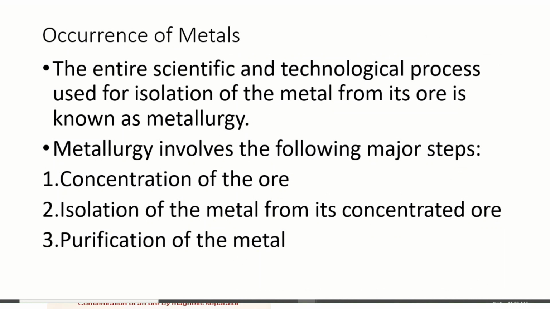Now, occurrence of metal. The entire scientific and technological process used for isolation of the metal from its ore is known as metallurgy. All the steps which are used to extract metal and reduce metal to its elemental pure form are known as metallurgy. It involves three important steps. One is concentration of the ore, the second is isolation of the metal from its concentrated ore, and the third is purification of metal. We'll discuss each one by one.